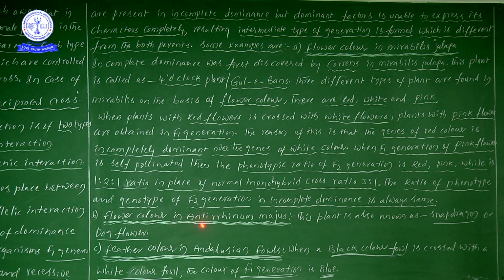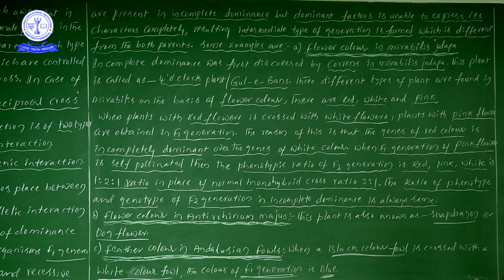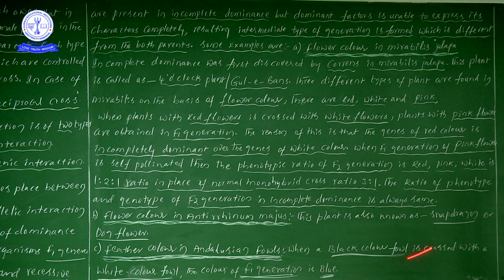Next one, flower color in Antirrhinum majus. Just the species name is not required. Same as flower color we have seen in Mirabilis jalapa, likewise in Antirrhinum also we are observing flower color, and here also we are seeing incomplete dominance. Why I have given this side heading is to give another name of the Antirrhinum plant. Another name is snapdragon or dog flower. Antirrhinum majus, another name is snapdragon or dog flower.